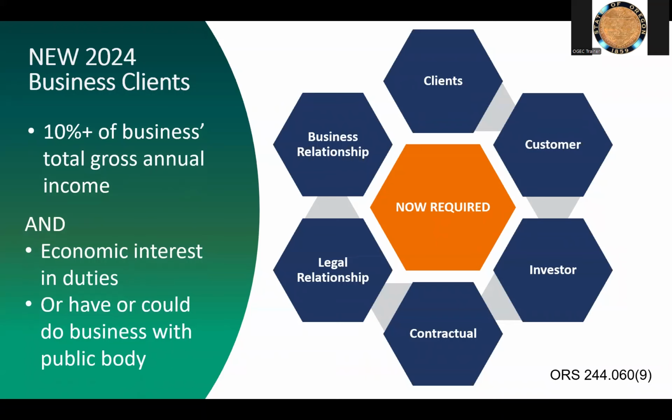Or the client has been doing business, does business, or could reasonably be expected to do business with the public body you serve.